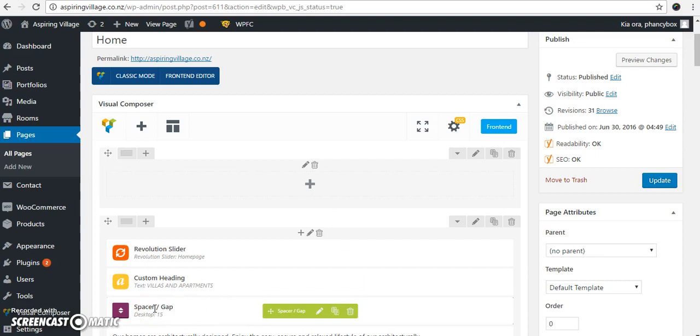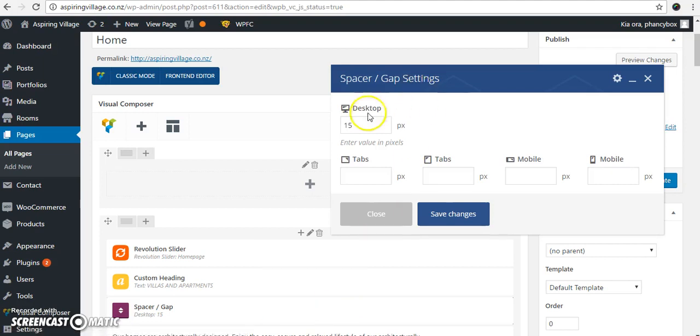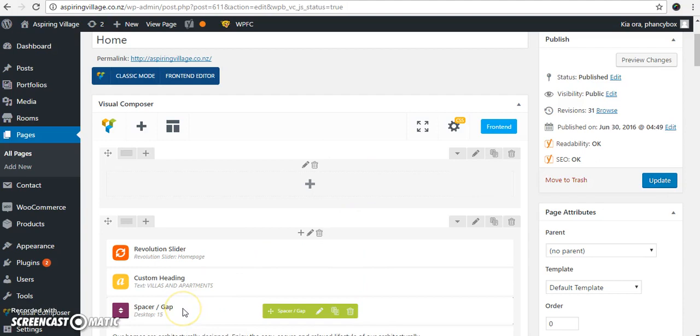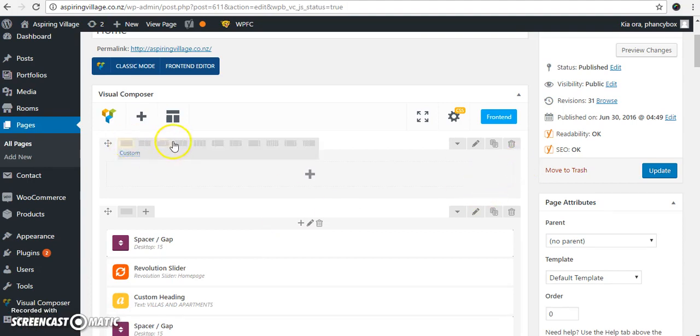This is ideal if you just can't quite get the space right between 2 items, and you're literally just specifying the amount of space that you like between 2 areas. So if we click on Edit for this one, it's set to 15 pixels. So if you wanted a space the same as this right at the top, you could just simply clone it and then drag it. So you've got these various elements on the page that you can drag around. You've got your rows, you've got your columns within the row, and then you've got various elements that you can add inside these columns.